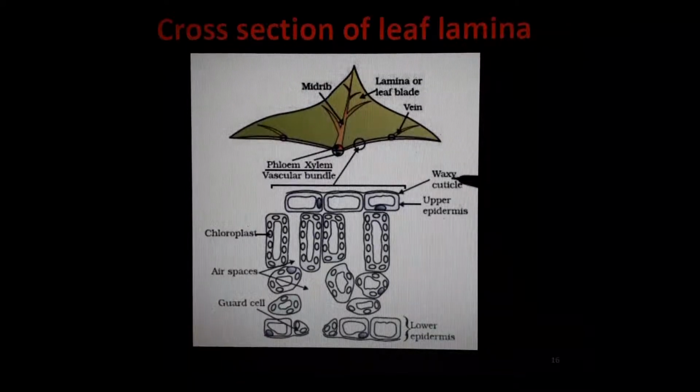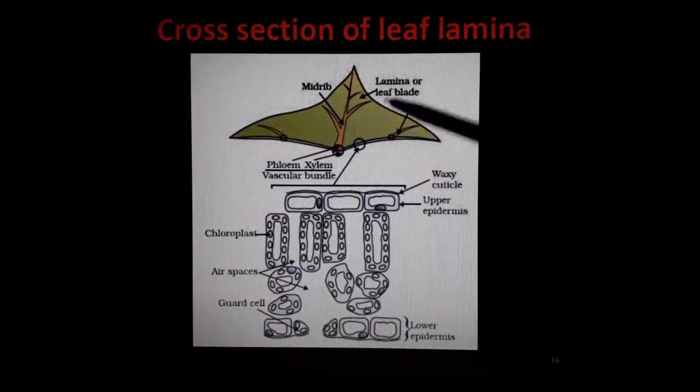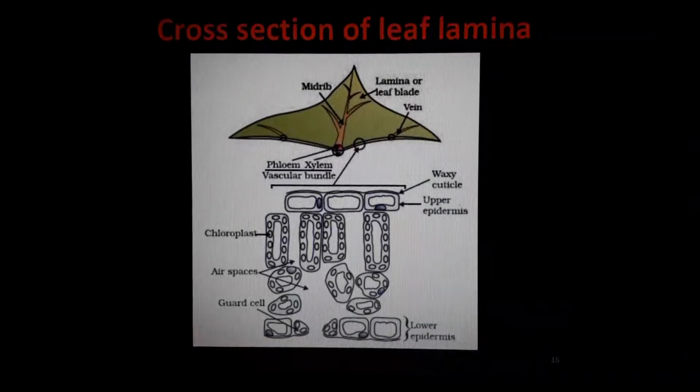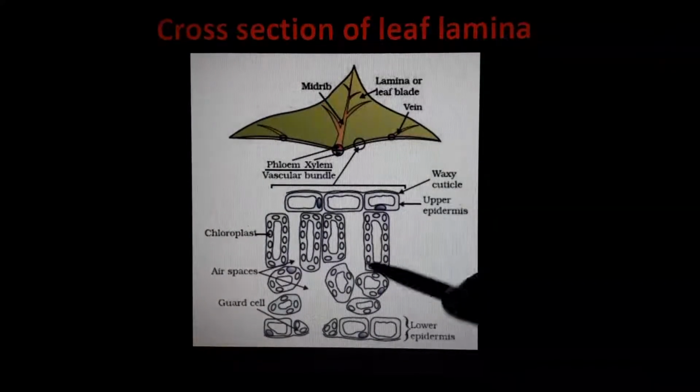That shine is due to the waxy cuticle. A waxy cuticle layer is there on the top of the leaf. That's why the leaf shines. But at the bottom, there is no shine, because there is no waxy cuticle. See the small holes. These are called stomata, and these are the guard cells surrounding the stomata. In between there are lots of spaces, called air spaces. And this is chlorophyll, present inside the chloroplast.